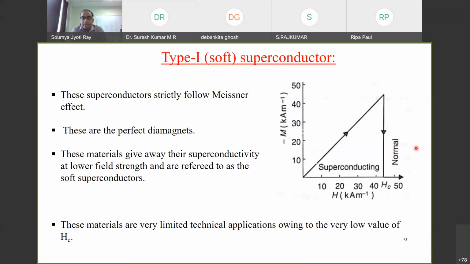So that is the property of a superconductor: if the applied field is below the critical field, it will behave as a superconductor, or perfect diamagnet. But if the applied field goes above the critical field, it will turn into a normal metal. These materials have very limited technical application because the value of the critical field is quite low.